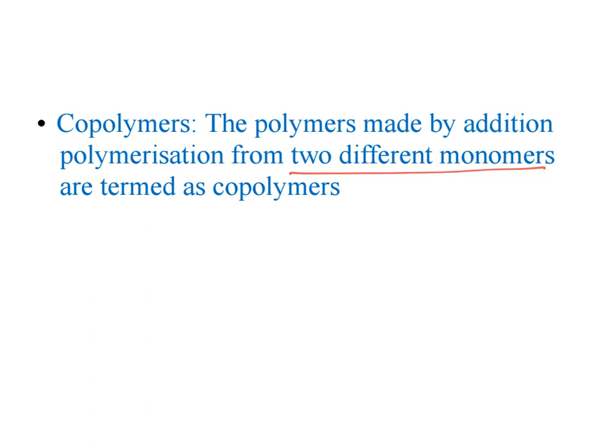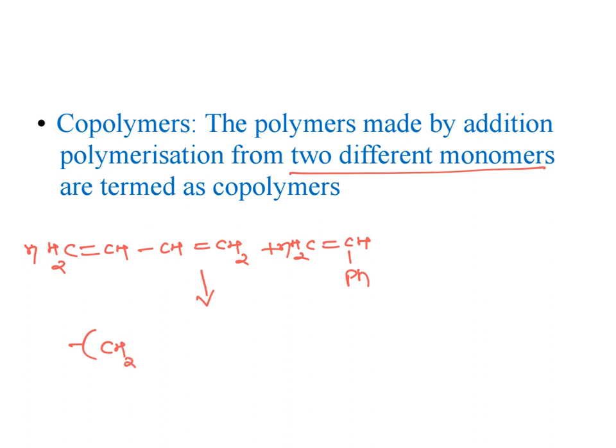If I take butadiene reacting with styrene, which forms a polymer, let's take n number of moles, which is converted into a polymer with CH2 and a phenyl group.